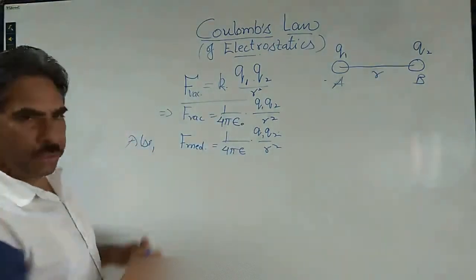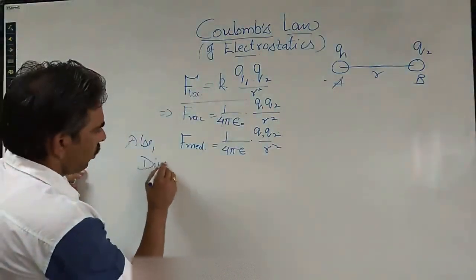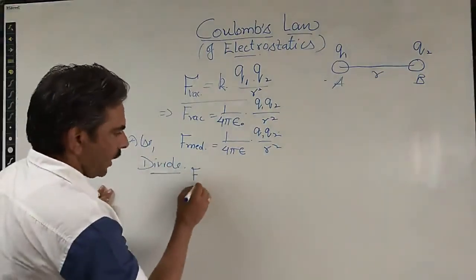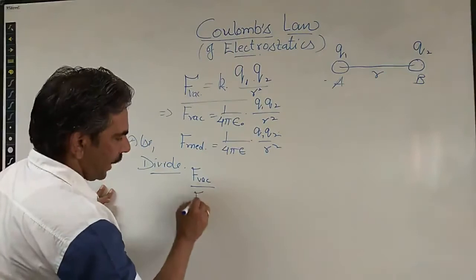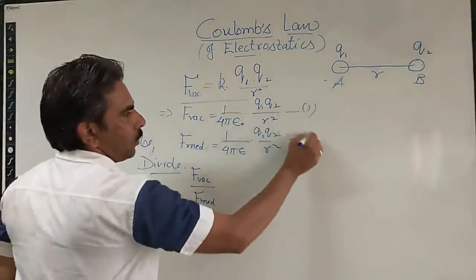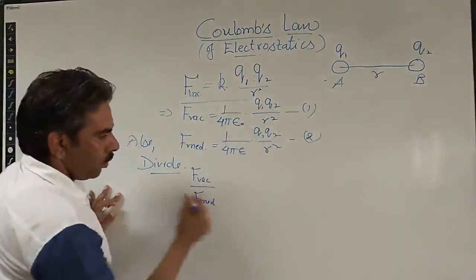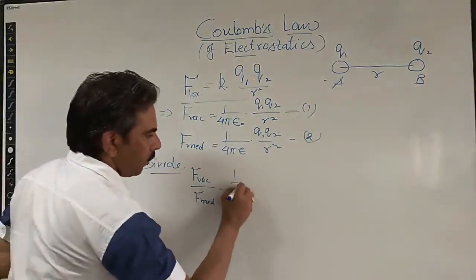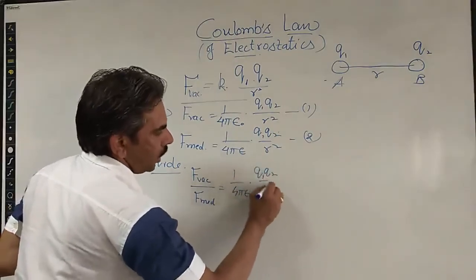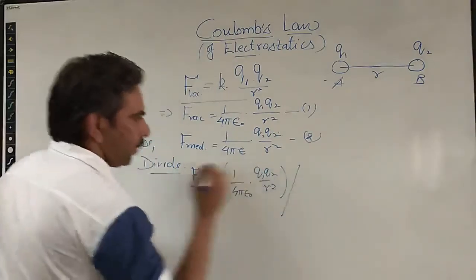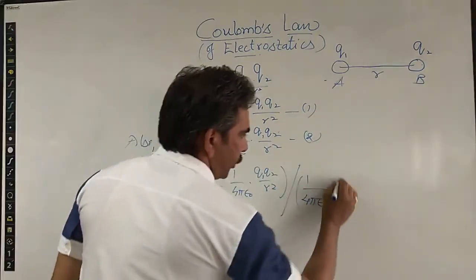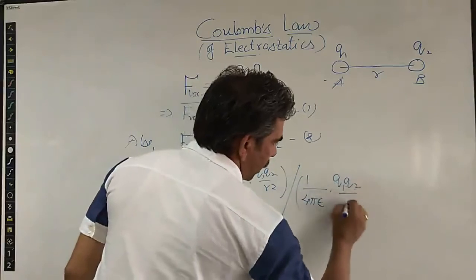Now we divide these two equations. Let us try to understand what form it takes. F vacuum divided by F medium: we simply divide equation number 1 by equation number 2. So this becomes 1 upon 4 pi epsilon naught into Q1 Q2 upon R square divided by 1 upon 4 pi epsilon into Q1 Q2 upon R square.